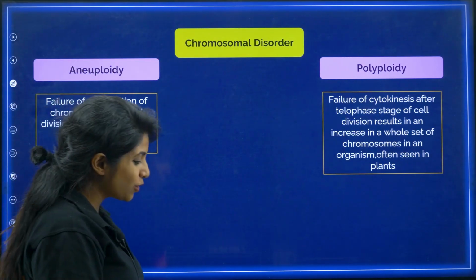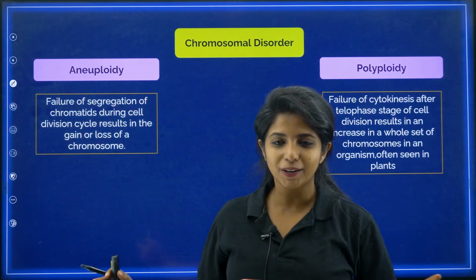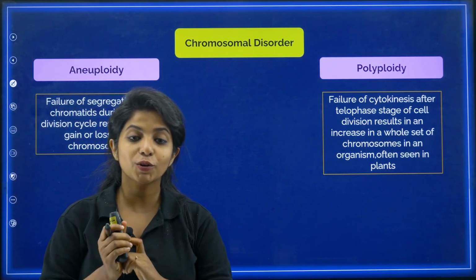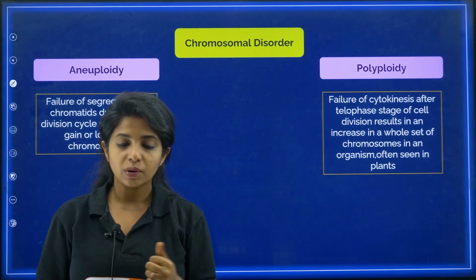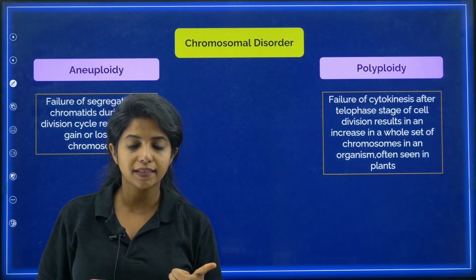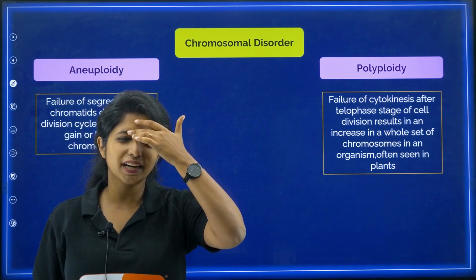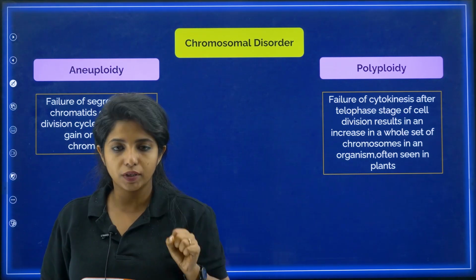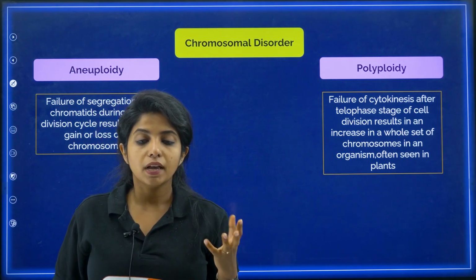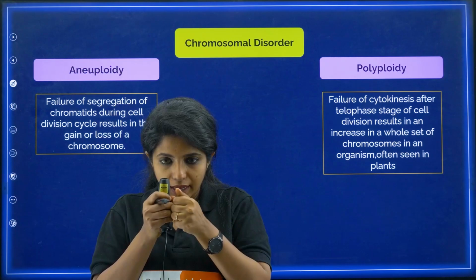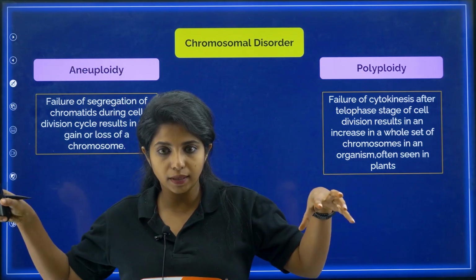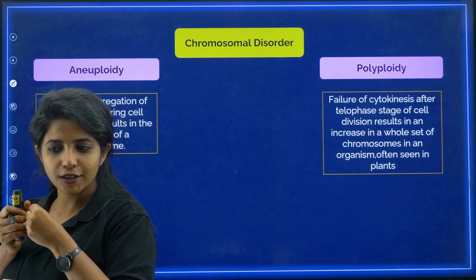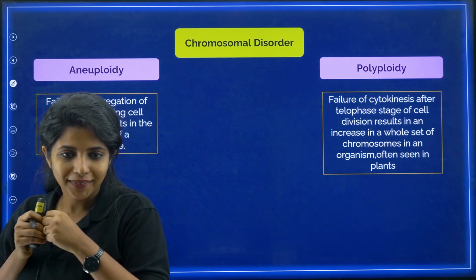Now, talking about chromosomal disorders, which is the last part of this chapter, my dear champions. There are two types or causes of chromosomal disorders: one is aneuploidy, and the second one is polyploidy. Aneuploidy is when the chromatids have to separate from each other when forming gametes. Suppose they are not separating, and both of them go into the gamete. So basically you see an addition of a chromosome.